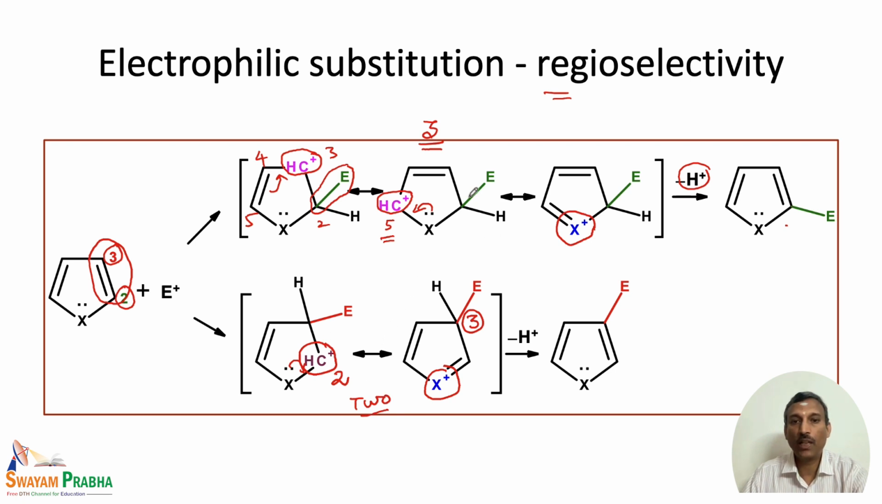So, 3 resonance structures for 2 substitution versus only 2 resonance structures for 3 substitution tells us that the reaction preferentially occurs at the 2 position. In other words, electrophilic substitution preferentially occurs at the 2 position in the case of 5-membered heterocycles.